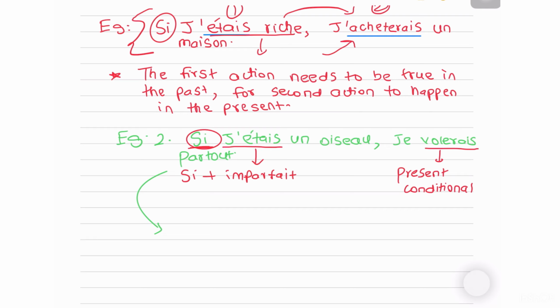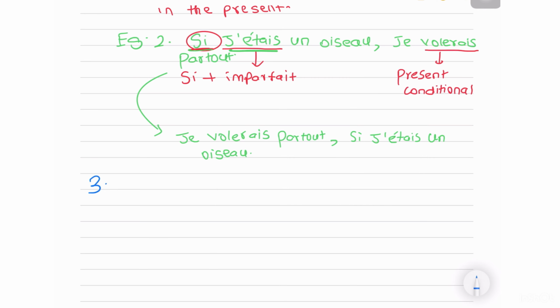All right, again, the order can be switched in the exam. All you have to know is that "si" will always be with imparfait. Okay, the sentence can be in any order, but your "si" has to be before imparfait. All right, so basically, I can also say it like this: "Je volerais partout si j'étais un oiseau." Got it? Then finally, our third type of si clause, which CBSE definitely likes to give in mixed tenses.